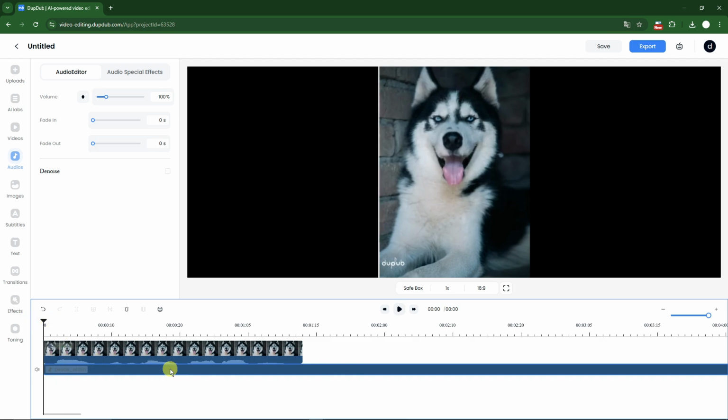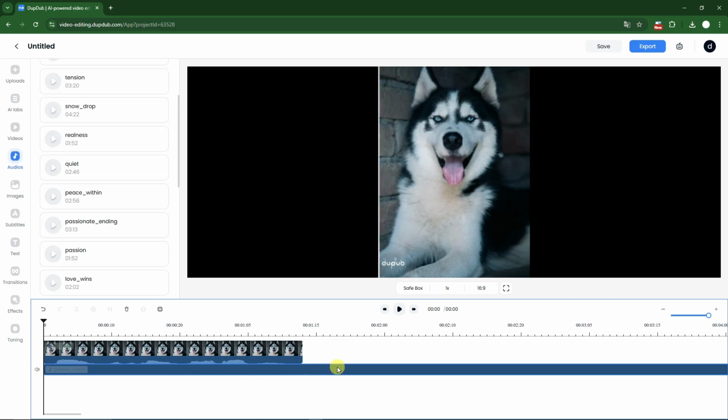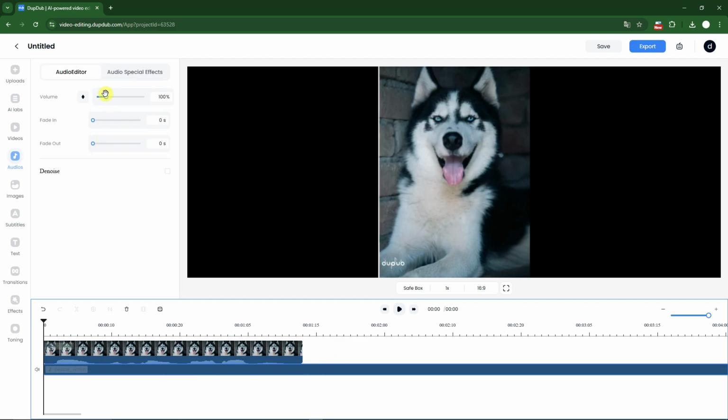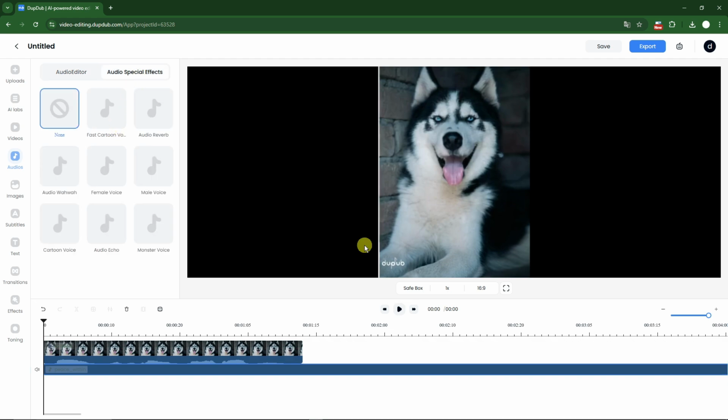Now focusing on the music we added, if you highlight it right there, you can change the volume. The fade in, fade out, the denoise, and audio special effects are going to be right here. Now let's preview the video by pressing this play button right there.